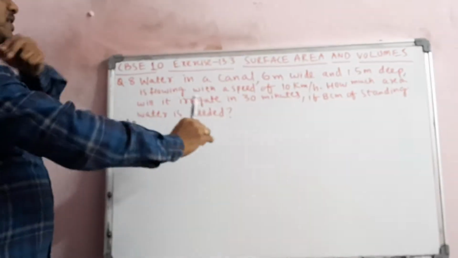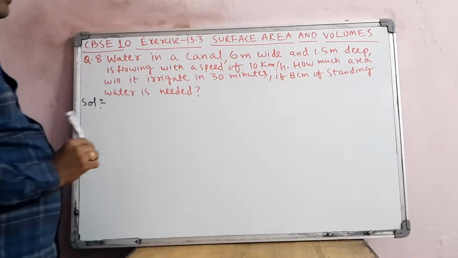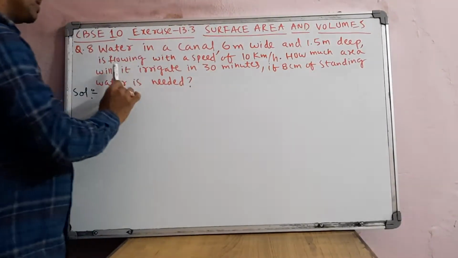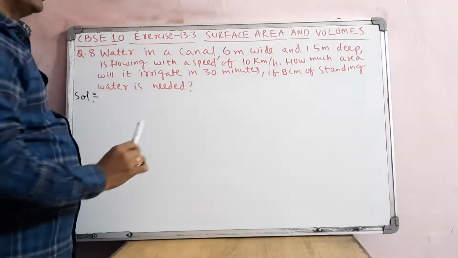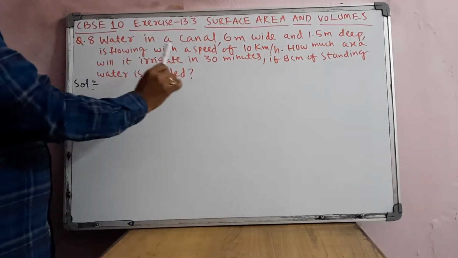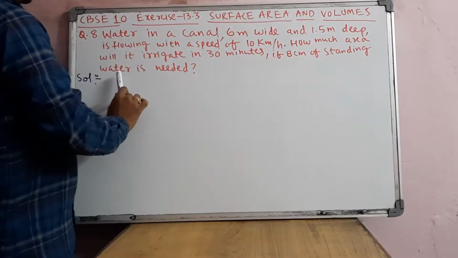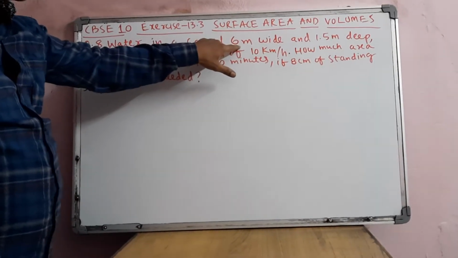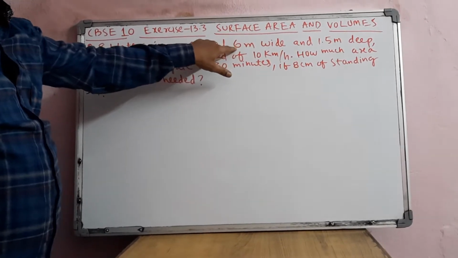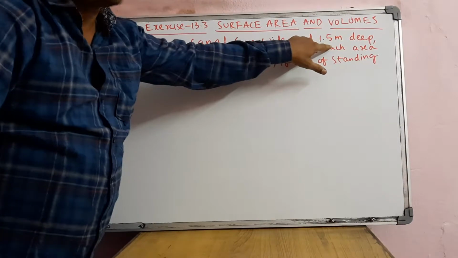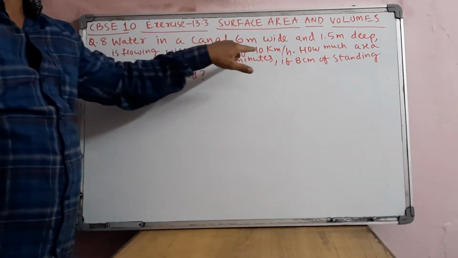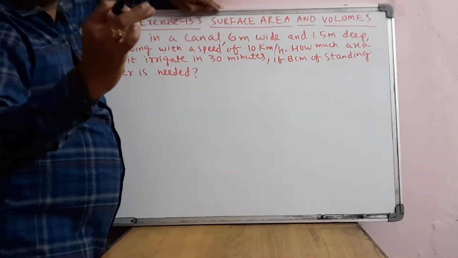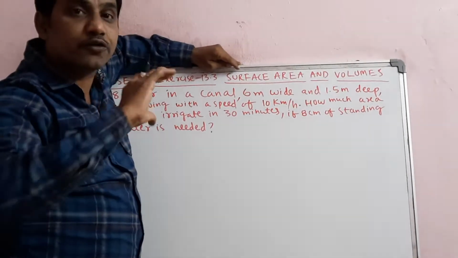Right now see here, the question is: water in a canal 6 meters wide and 1.5 meters deep is flowing with a speed of 10 kilometers per hour. How much area will it irrigate in 30 minutes if 8 centimeters of standing water is needed? So here you have to understand, they are giving 3 dimensions, 6 meters wide and 1.5 meters deep, and it is flowing at a speed of 10 kilometers per hour. So the canal is in the form of a cuboid shape.